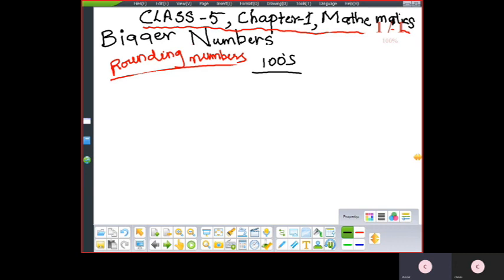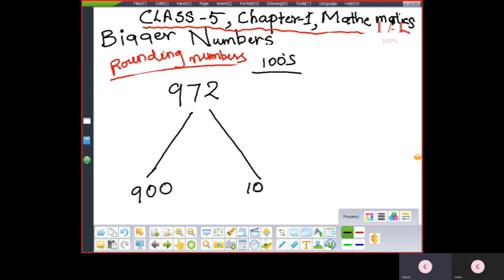Let me take the same example, 972. Rounding to the nearest hundreds, it lies between 900 and 1000. For the nearest hundreds, we check the tens digit. Previously for tens we were checking the ones digit. Now we check the tens digit, which is 7.